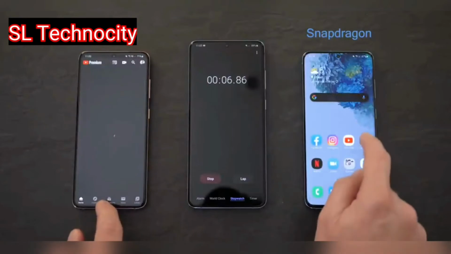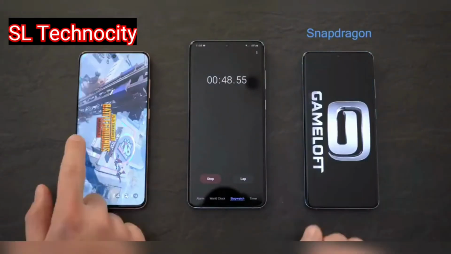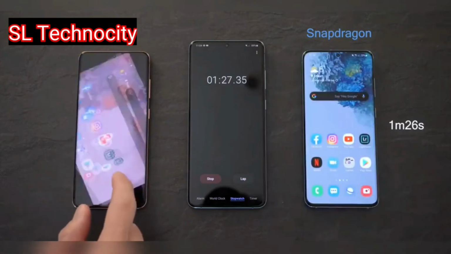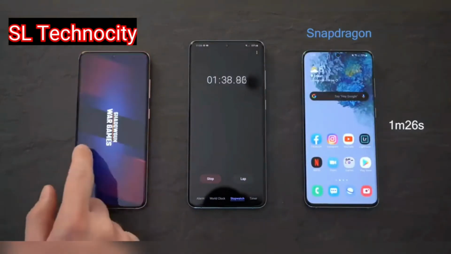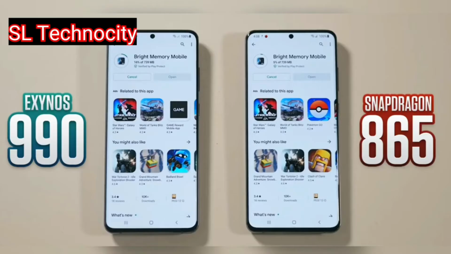As you can see in this real world speed test, the Snapdragon is almost 25% faster. So you can realize what a bad deal we are getting when you live in a global version country. In an Asia or Europe country, you will get the Exynos version.